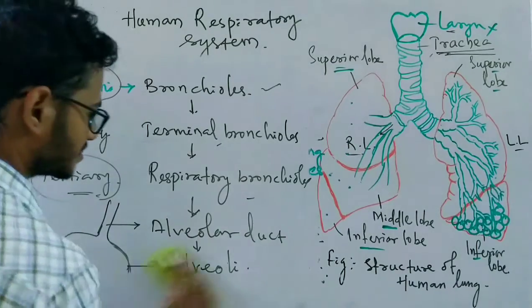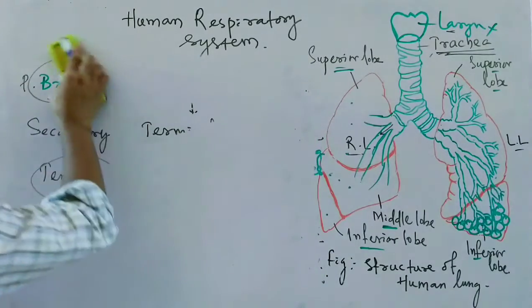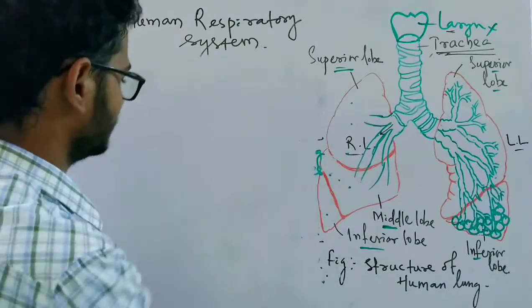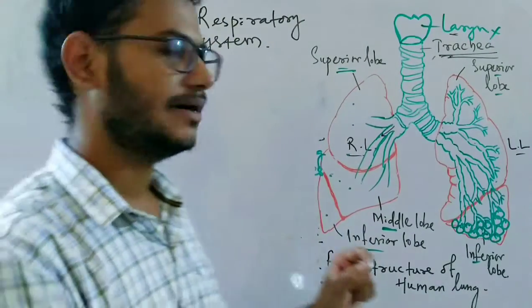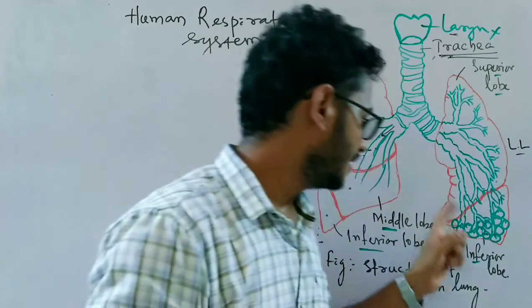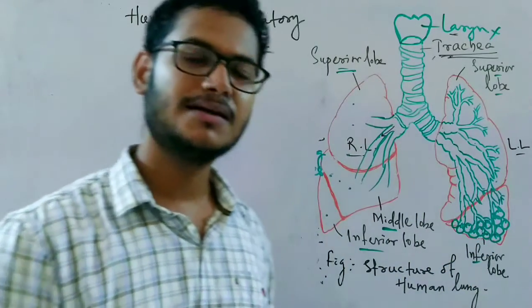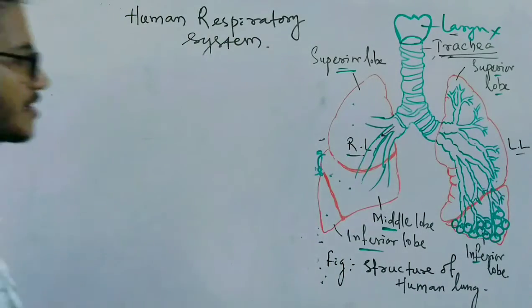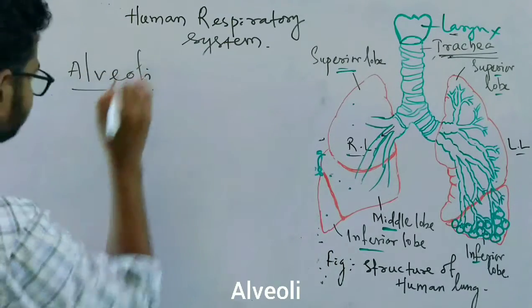So let us discuss the structure of the alveoli now, and how the exchange of air happens, so that the air can diffuse to the blood from the alveolar wall. The wall must be very thin and permeable to oxygen and carbon dioxide. That is why oxygen diffuses from the alveoli to the blood and carbon dioxide from the blood to the alveoli. So let's discuss the structure of the air sacs, which are known as the alveoli.